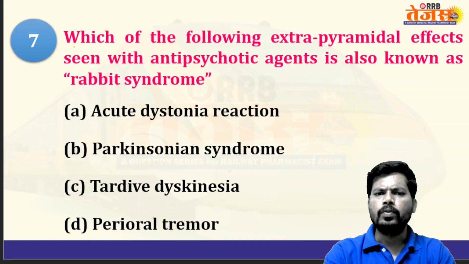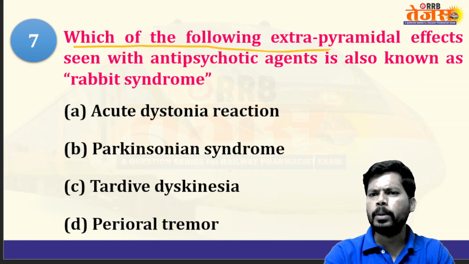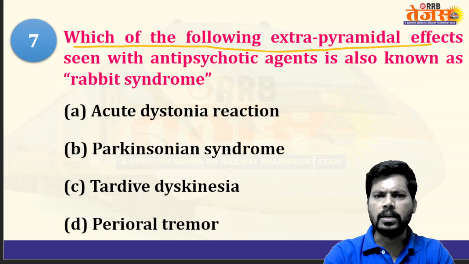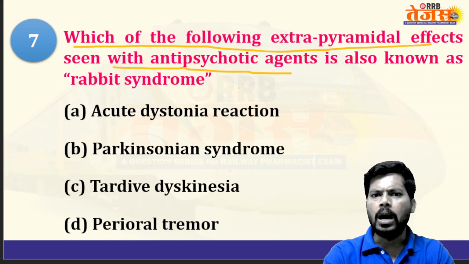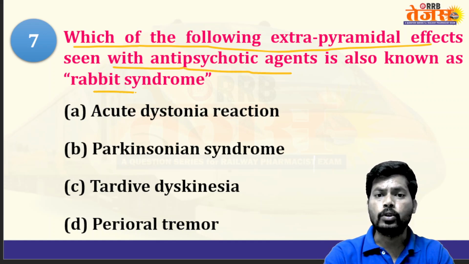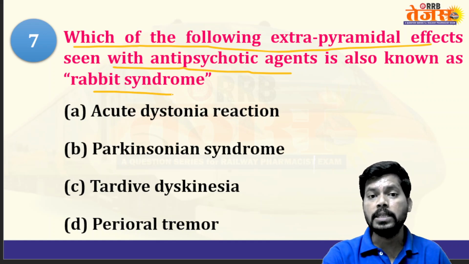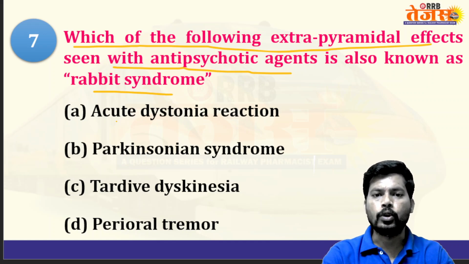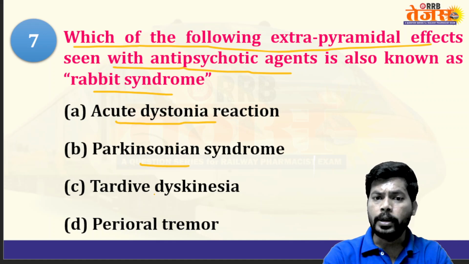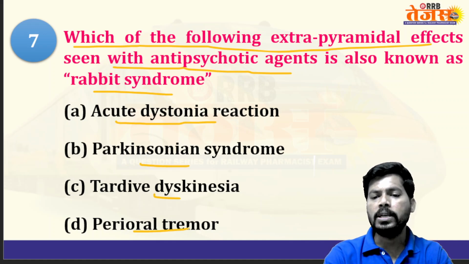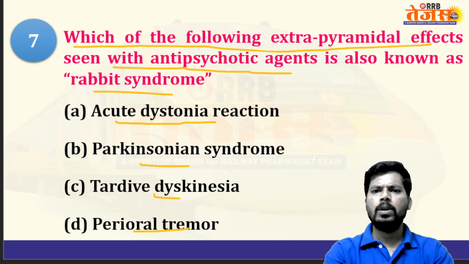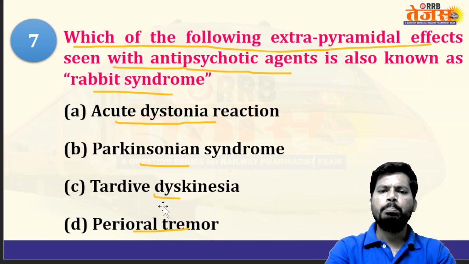Which of the following extrapyramidal effects seen with antipsychotic agents is also known as rabbit syndrome? Acute dystonia reaction, Parkinsonism syndrome, tardive dyskinesia, perioral tremor. Okay, so the answer will be the perioral tremors.